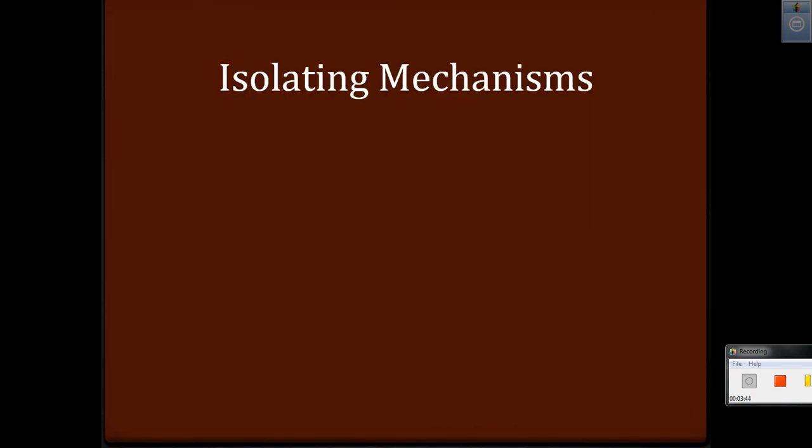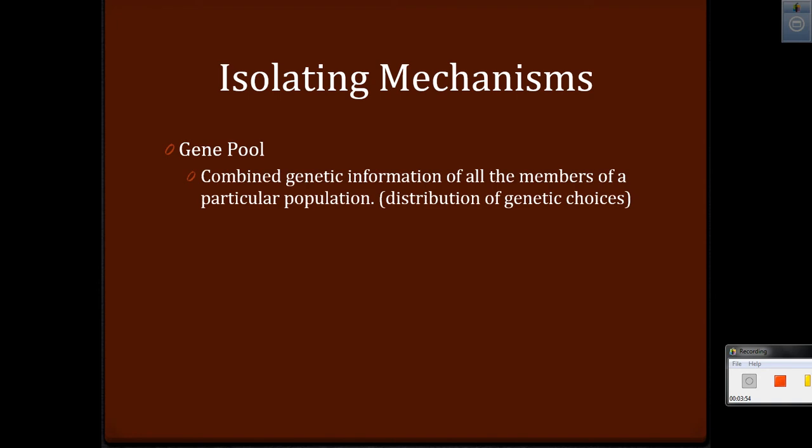There are some isolating mechanisms that prevent populations from interbreeding and staying as a single species. One, the gene pool is the combined genetic information of all the members of a particular population. This is the amount of genetic choices that the organisms are going to have.